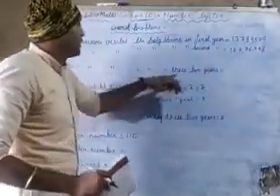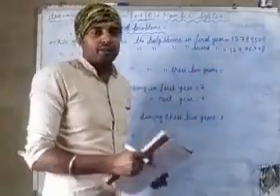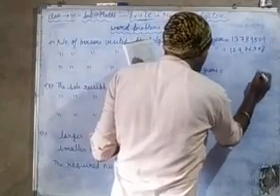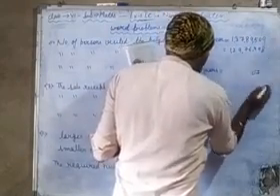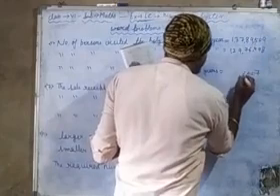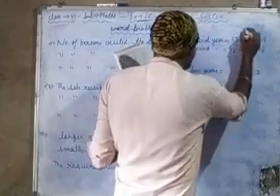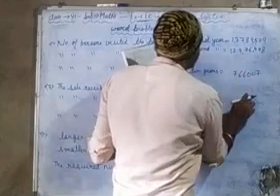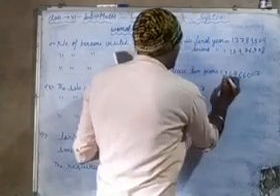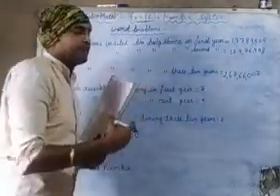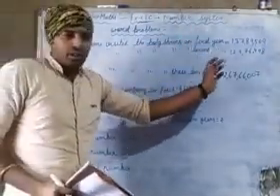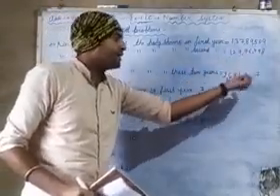So 9 and 8, 17, carry 1; 9 and 1, 10, carry 1; 6 and 4, 10, carry 1; and so on. This many people visited the holy shrine temple during these 2 years. Here we have to find the total number, that's why we add these 2 numbers.